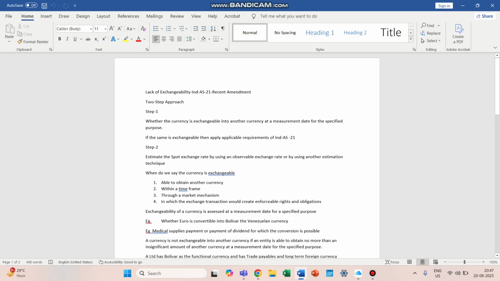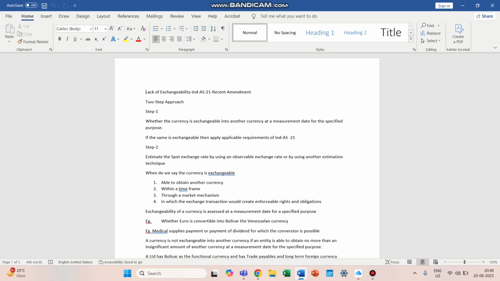Hi, good evening. Today we'll discuss lack of exchangeability in Ind AS 21, the recent amendment. So when do we say the currency is exchangeable and when the currency is not exchangeable? There is a two-step approach for stating whether a currency is exchangeable or not exchangeable.